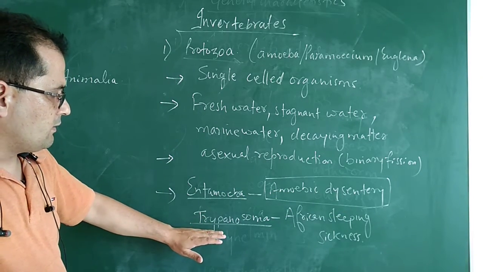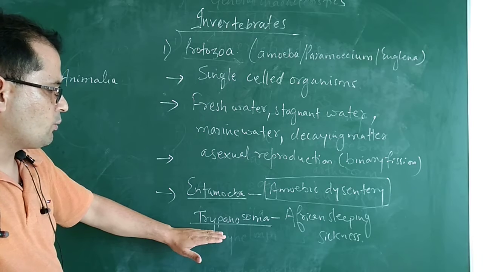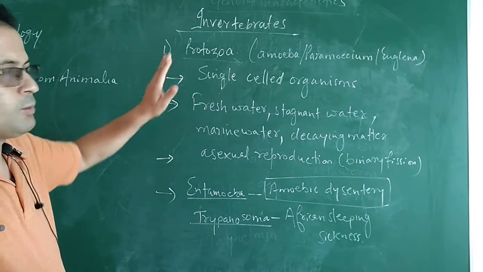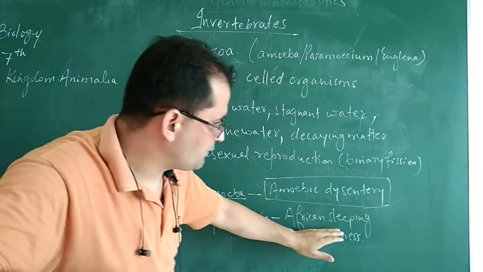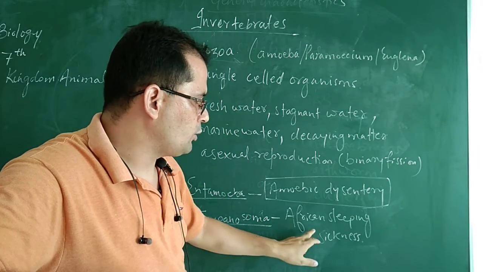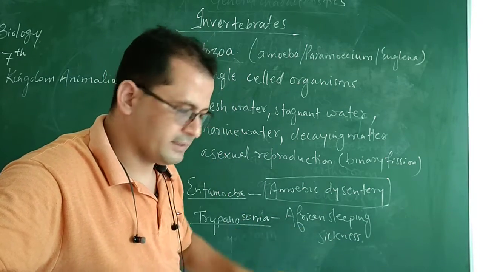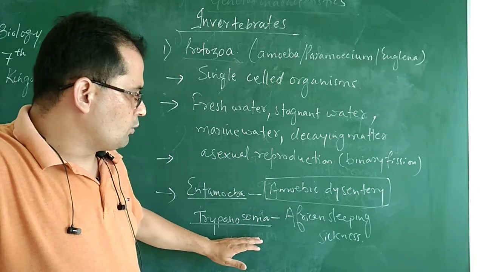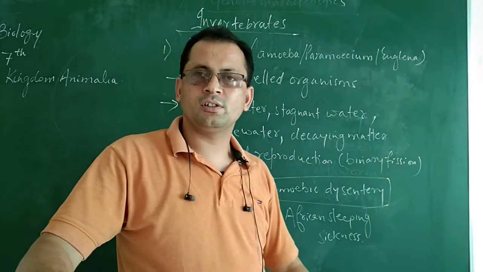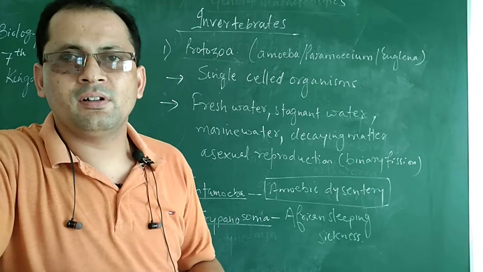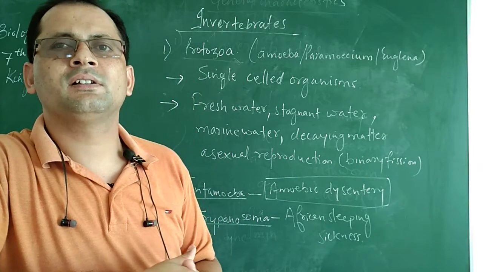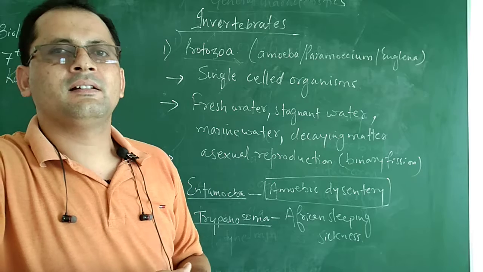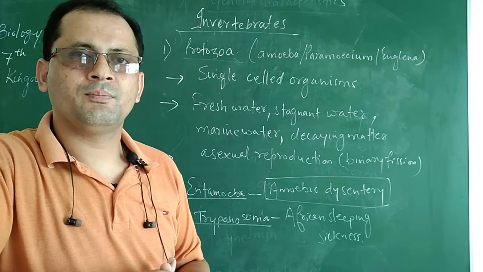Second, this organism, Trypanosoma, which belongs to protozoa, causes African sleeping sickness. The person who suffers from this disease shows the symptoms of fever, joint pains, headache and lack of sleep.